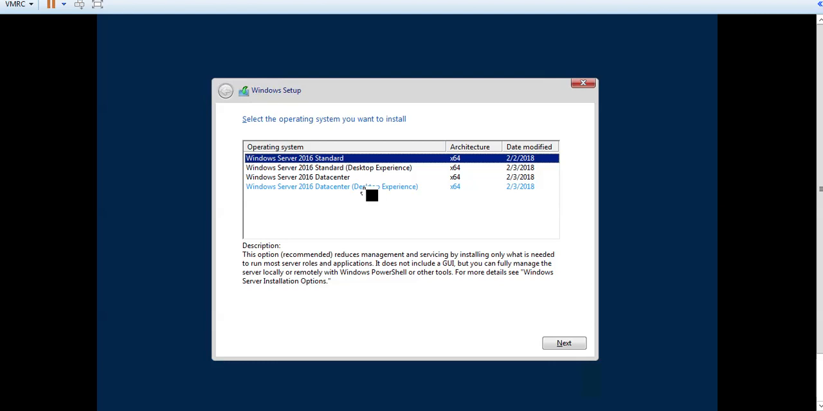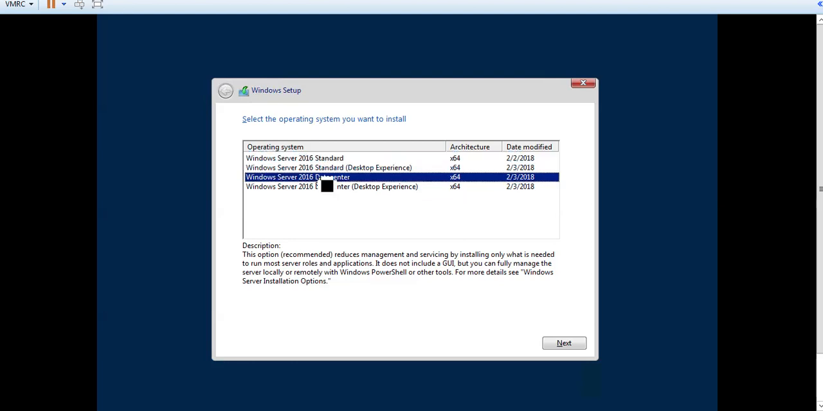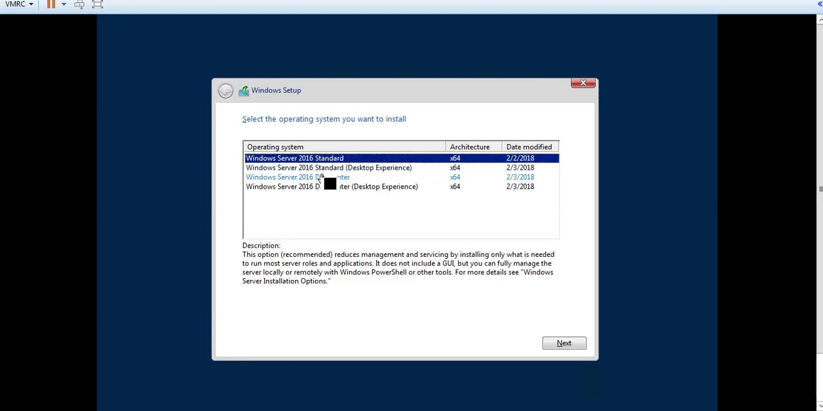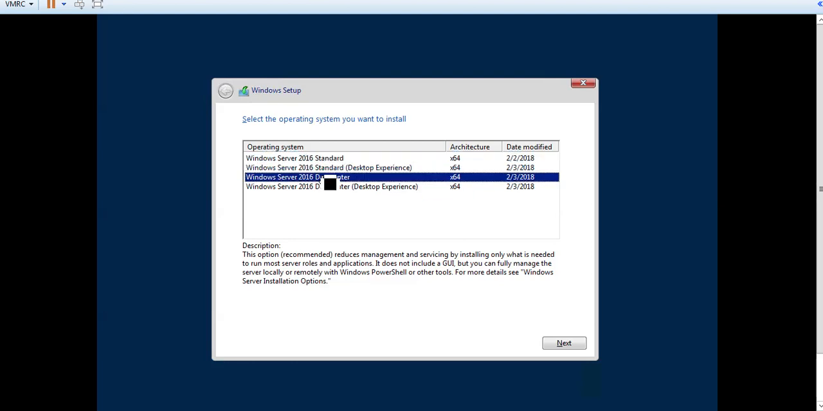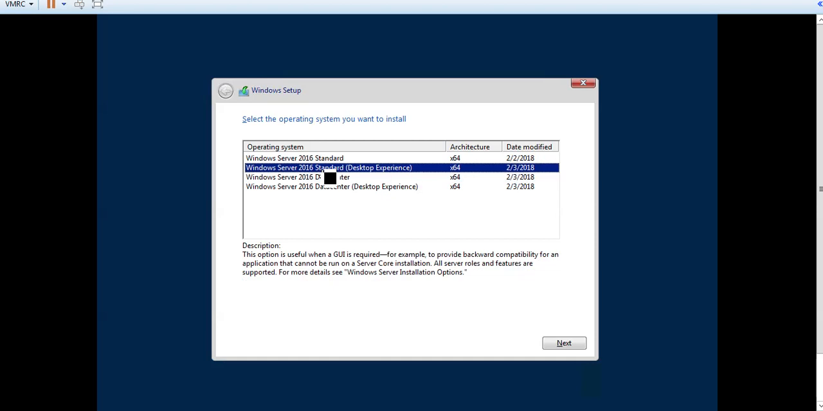In this edition you can find the GUI option, but these two are the core installation. We cannot find the GUI option. We have to manage these servers remotely with PowerShell and other tools. We are selecting this Standard option and pressing the next button.